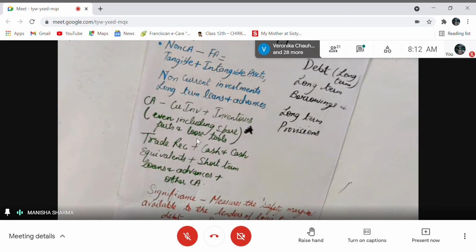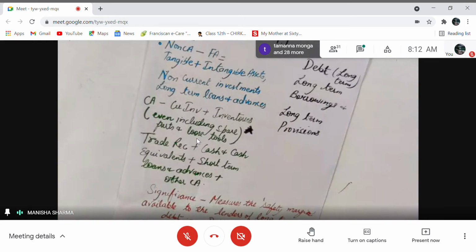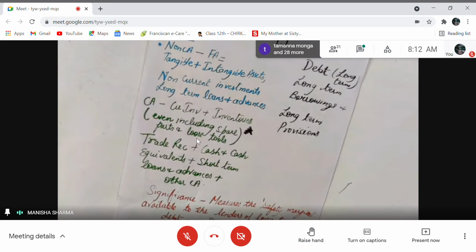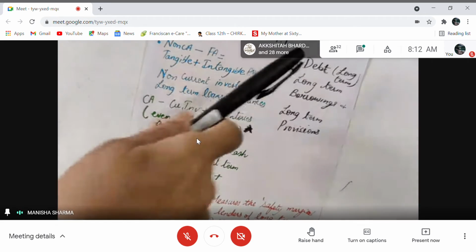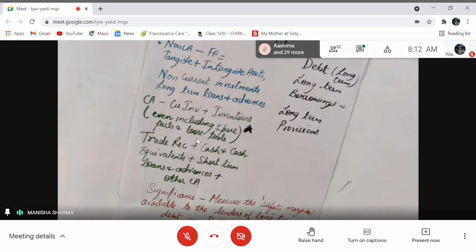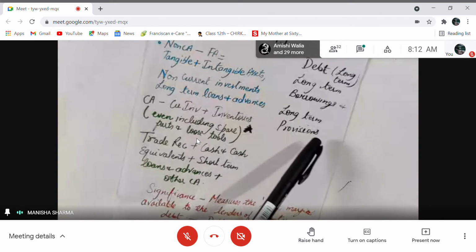Only then will you be able to do ratio analysis. Now, debt we've already done in the previous debt equity ratio. Debt here stands for long-term debt, not the short-term debt, right? In long-term debt, we have two parts; non-current liabilities are also considered long-term debt. So we have two main parts: long-term borrowings plus long-term provisions.